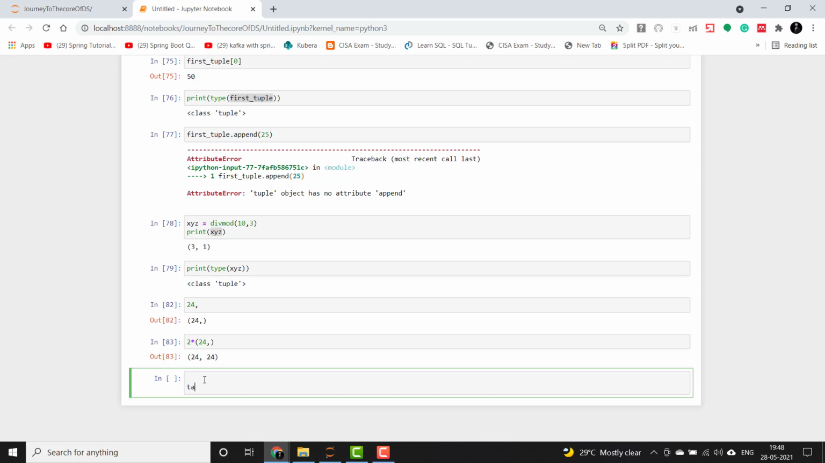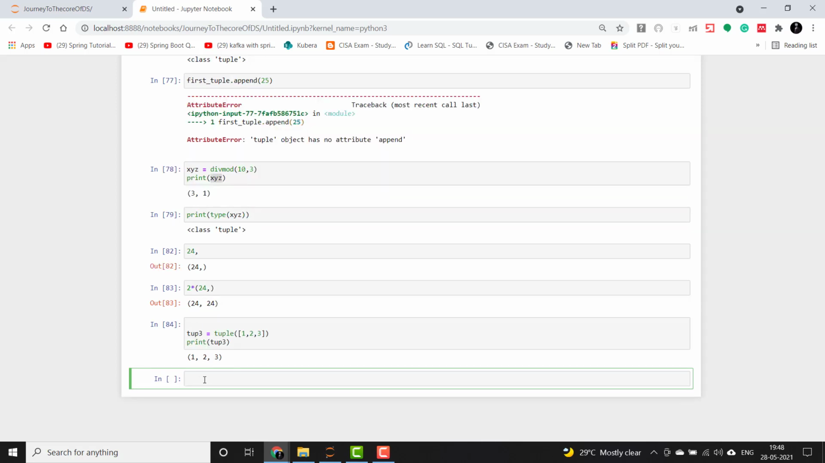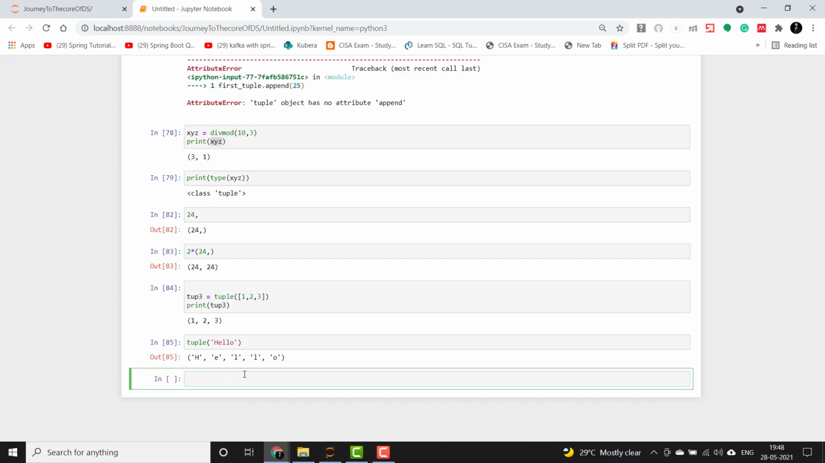We can see some examples. If I give tuple here and give a list inside it with 1, 2, 3 as values, and print it, see, it has converted this to a tuple. Then if I do tuple of hello, it has segregated this per character and stored it in a tuple.